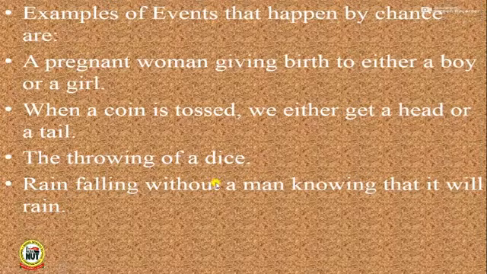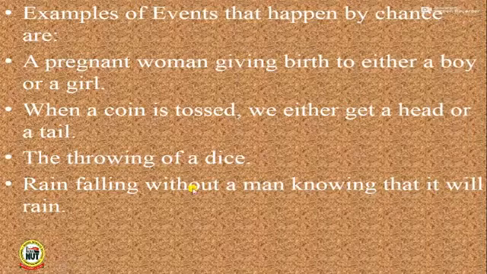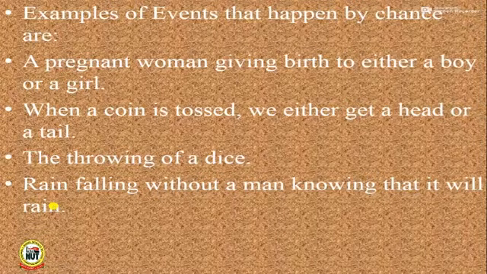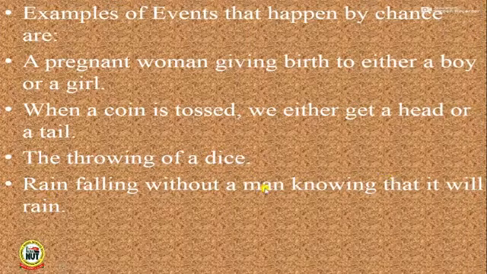Then rain falling without a man knowing that it will rain. Sometimes we just see rain falling, especially during the rainy season. Most times or always, we do not have the power to determine when it will rain or when it will not rain.